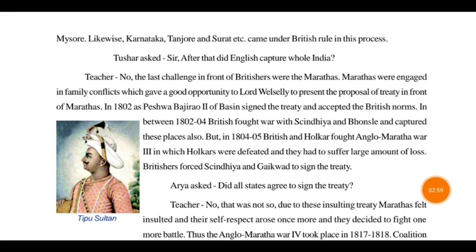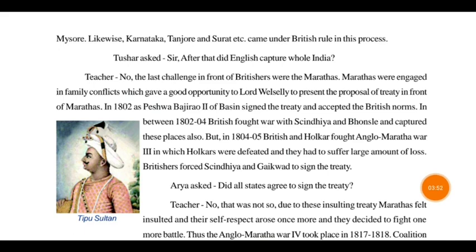In 1802, Peshwa Bajirao II signed the treaty of Bassein and accepted the British norms, meaning all the rules written by the Britishers. So Peshwa Bajirao II signed the treaty with the Britishers.